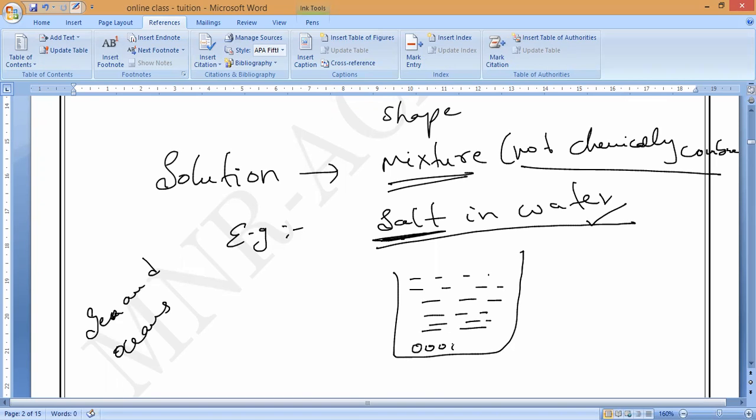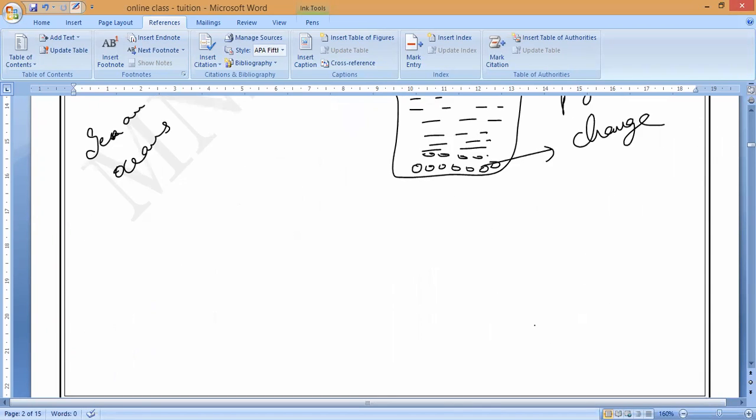Is it yes or no, guys? Again I can form the salt. So in the sense of what is this change? Physical change. That is what you have to remember, all of you.